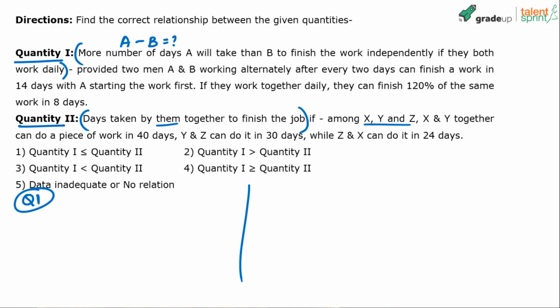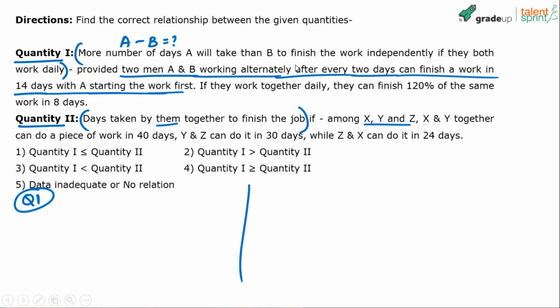Now try and understand. He says there are two men A and B working alternately after every 2 days, and then they can finish the work in 14 days, with A starting the work first. We have discussed this type of question, right? What happens when people work alternately? First day A works, second day B, then A and then B, and so on. So if they work for 14 days, I can say 7 days A has worked and 7 days B has worked. But be careful.